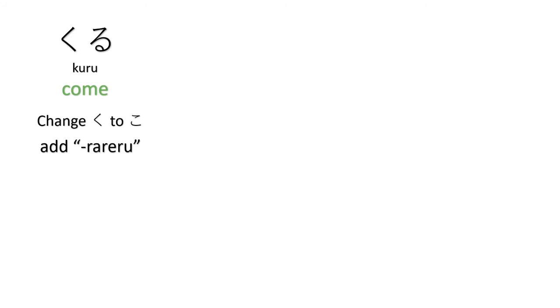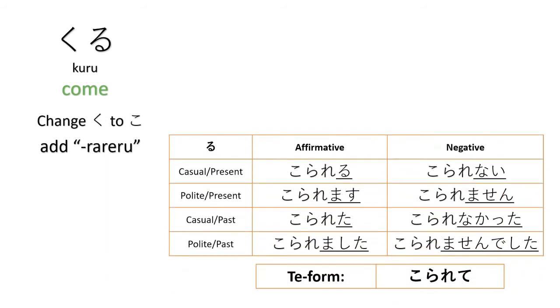So now we come to the irregular verbs. We have kuru, to come. So here the rule is change ku into ko and then add rareru. That's easy. Korareru, koraremasu. Korarenai, koraremasen. Korareta, koraremashita. Korarenakatta, koraremasen deshita. Korarete for the te form.